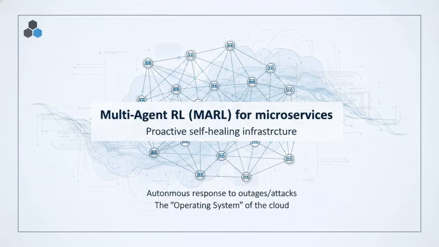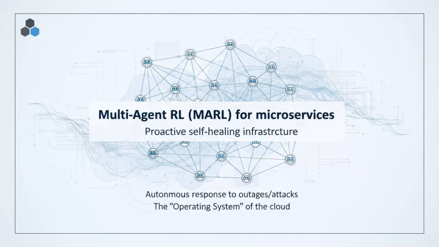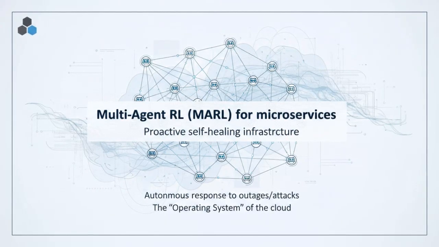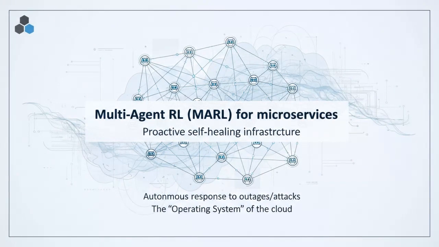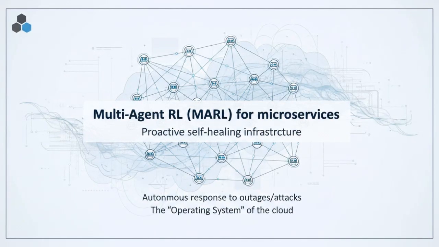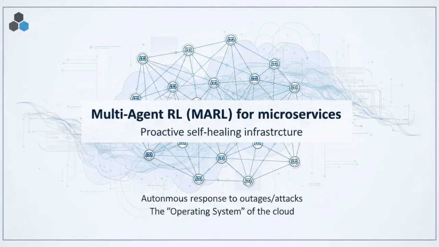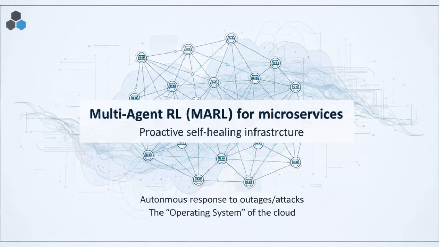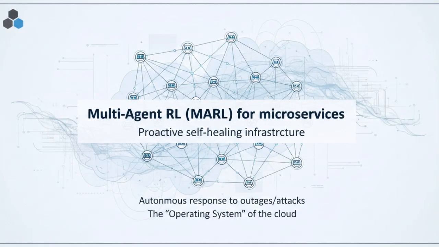The future of DRL in infrastructure is multi-agent reinforcement learning, MARL. Imagine thousands of small, specialized agents, one for each microservice or edge node, collaborating or competing to optimize the entire ecosystem. This leads to truly self-healing infrastructure that can proactively reconfigure itself in response to a regional outage or a DDoS attack. As you look toward your next-gen architecture, consider how DRL can move from being an add-on to being the operating system of your cloud environment.